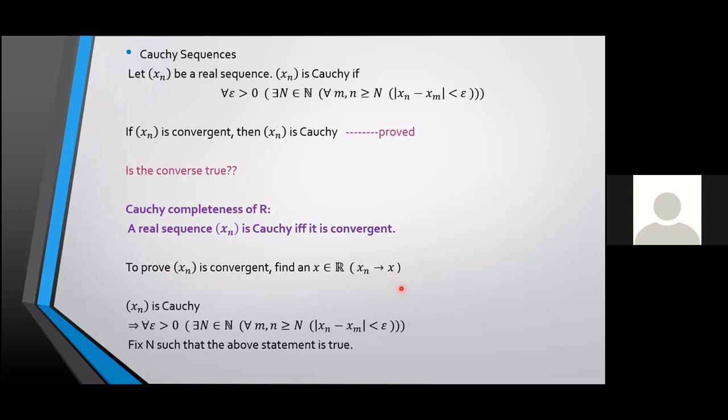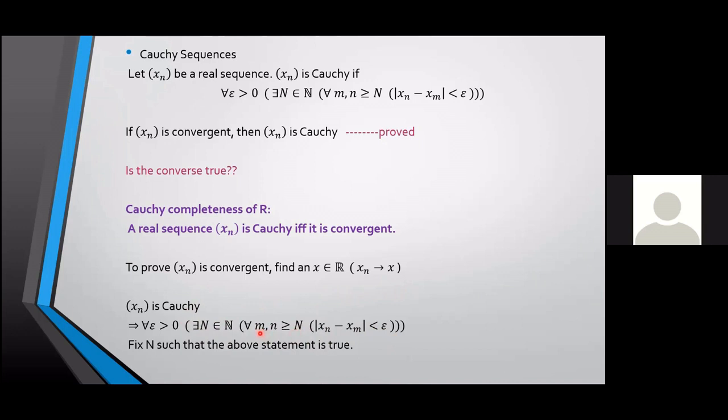So let's start with what we have. I know that Xn is Cauchy. So after a stage N, |Xn - Xm| will be less than epsilon. I know this to be true. So I'm fixing an N so that this statement will be true. Now, look at this. This is true for every m and n greater than or equal to N.